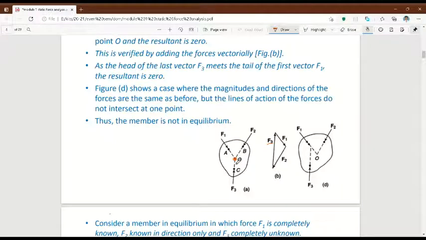Three forces might be there, four forces might be there, multiple forces might be acting on a single link. For example, imagine there is a 4-bar chain mechanism.